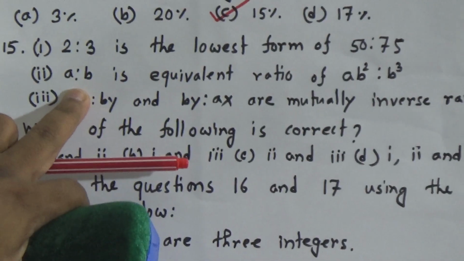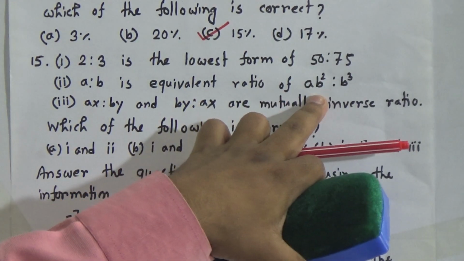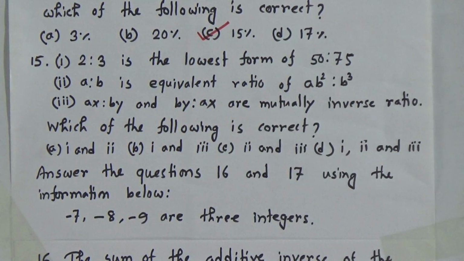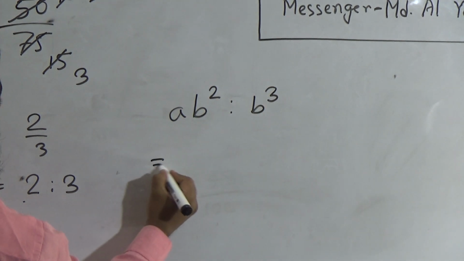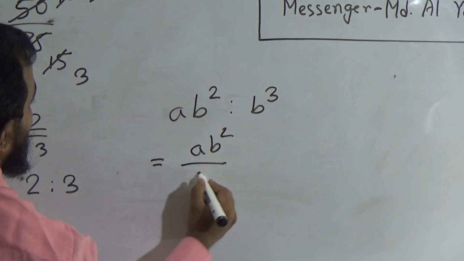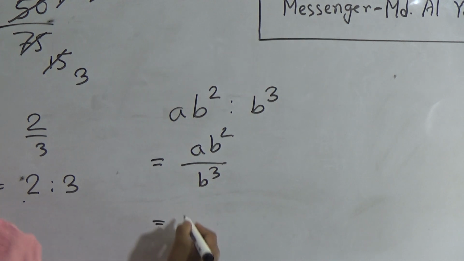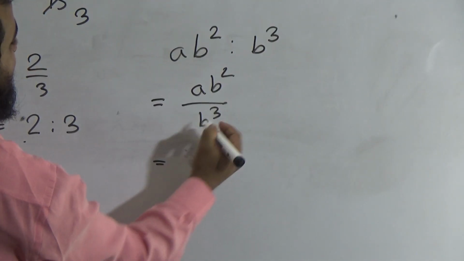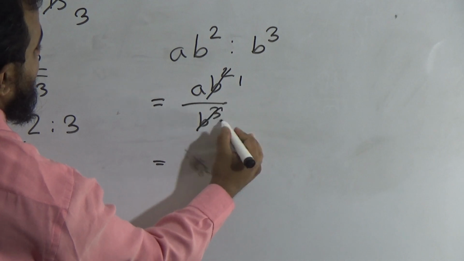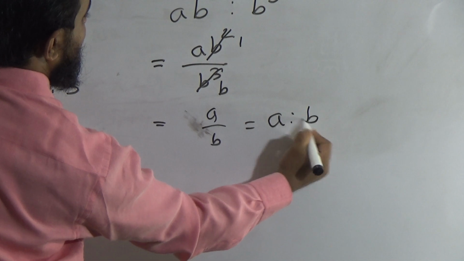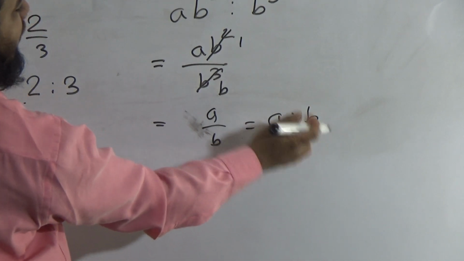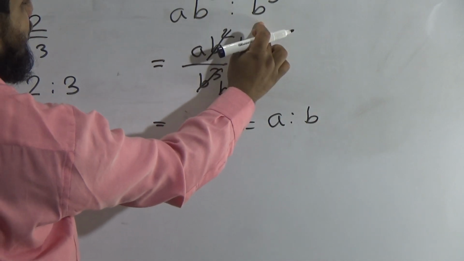Activity 2 is A:B is an equivalent ratio of AB square is to B cube. AB square is to B cube. That means we can write AB square by B cube. That is, we can cut it down. It is 1 and it is B. That means A by B. That is equal to, we can write A:B. So, A:B is the equivalent ratio of AB square is to B cube. So, activity 2 is also correct.